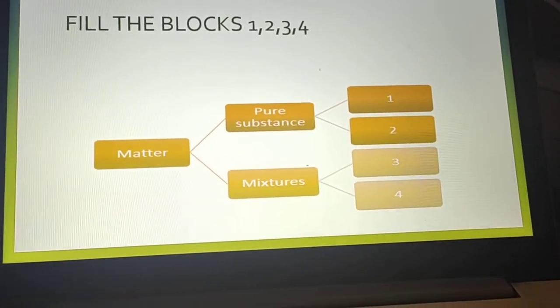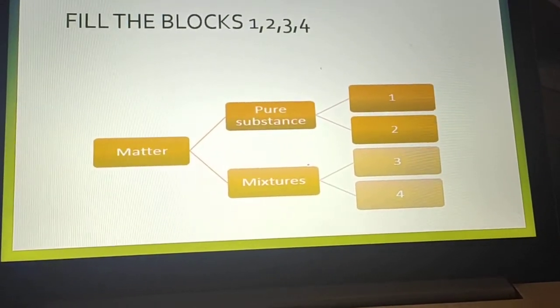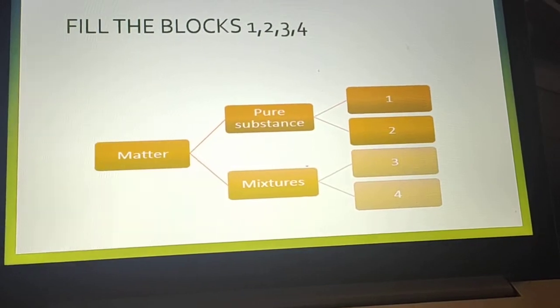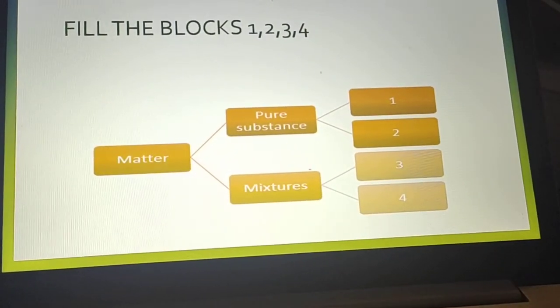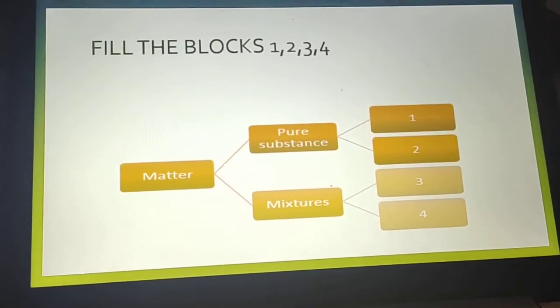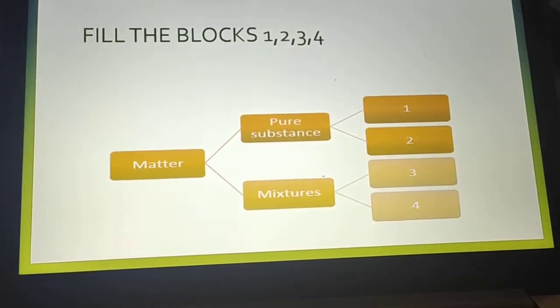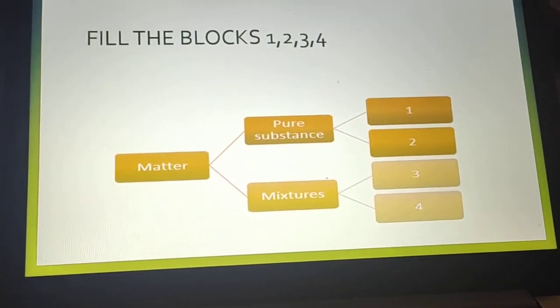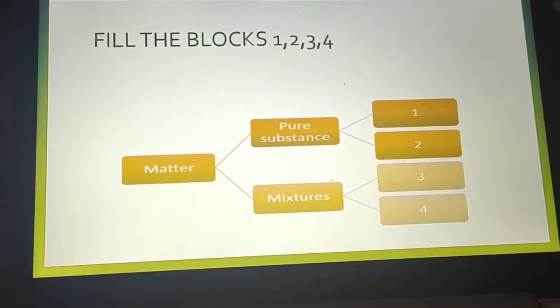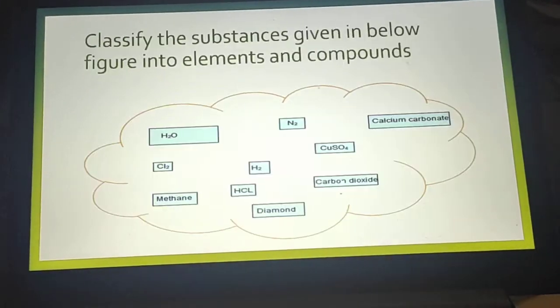This is a flowchart you have to draw in your copy and fill the numbers 1, 2, 3, 4 that I already explained to you in the videos. So you have to make this: matter, pure substance, mixture. Pure substance is categorized in 1 and 2. Mixture is categorized in 3 and 4. So you have to make it and write it down.